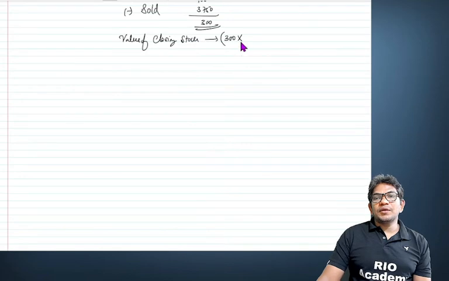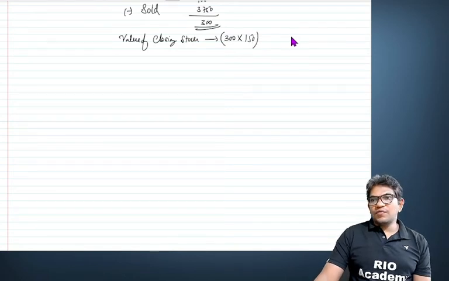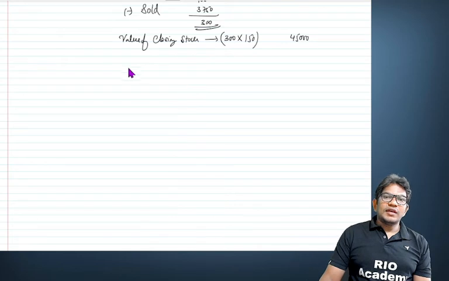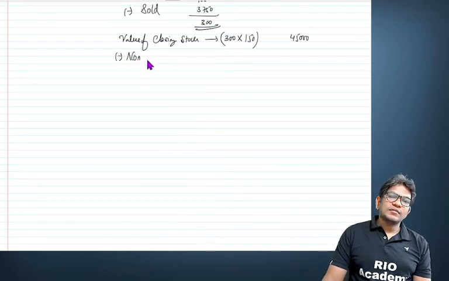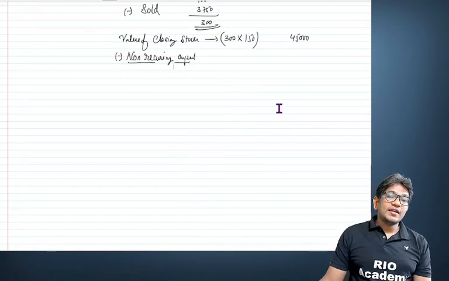Remember, this has to be given at invoice price. 300 into 150 comes to 45,000. To this, what we are going to add is non-recurring expenses.